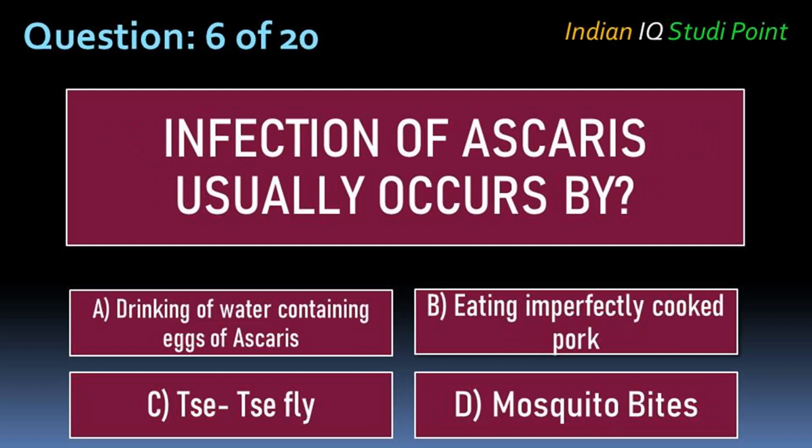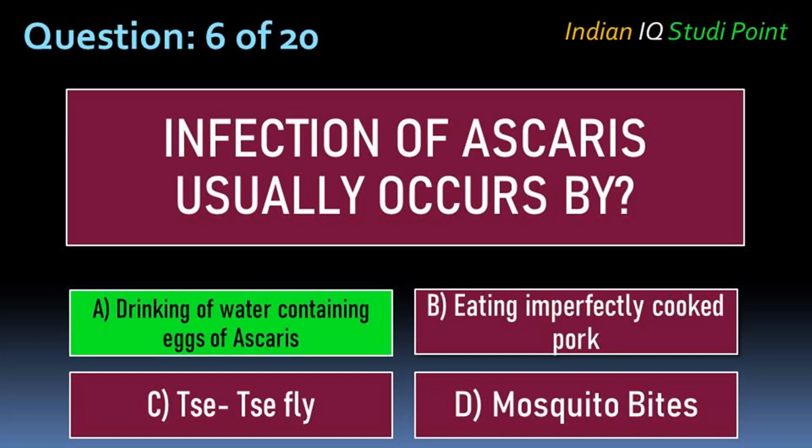Coming to the next question, infection of Ascaris usually occurs by option A drinking of water containing eggs of Ascaris, B eating imperfectly cooked pork, C tsetse fly, D mosquito bites. And the correct answer is option A drinking of water containing eggs of Ascaris.